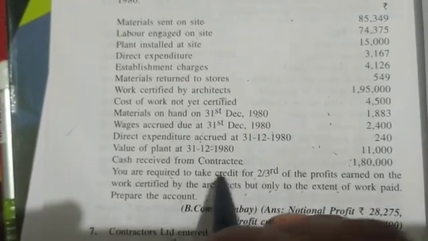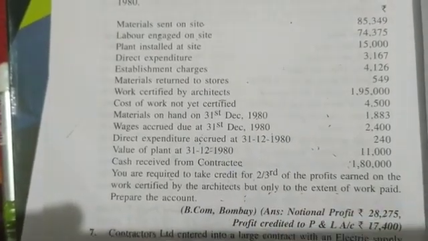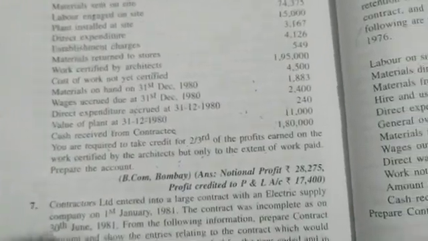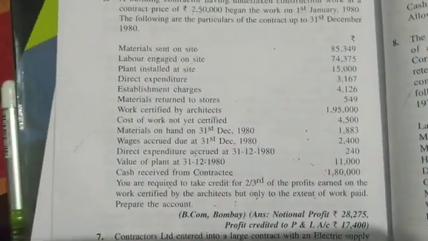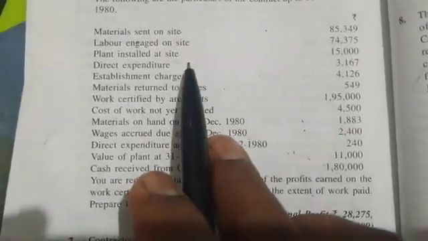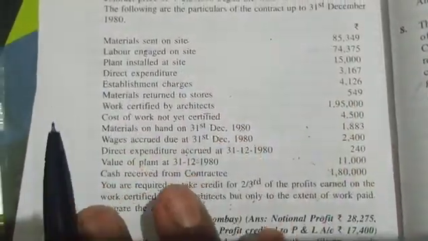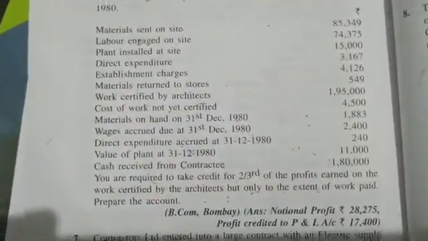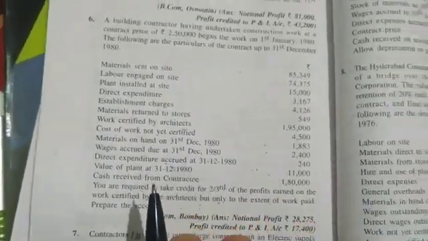So he is saying 2/3. He is asking you to take the notional profit directly. So let me solve this problem. Sixth problem. Only one point we have to explain, that is plant. All the other points I have explained. We have to put this into the format and get the answer. That's it. Let us see the sixth problem. So I have prepared the format. Problem number 6. Contract account.